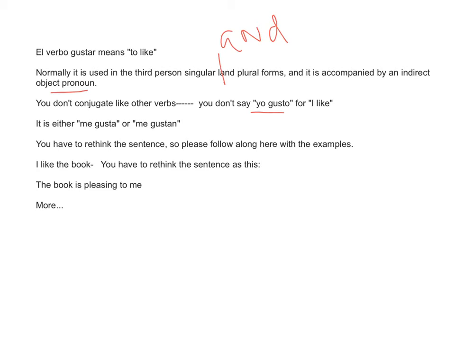So it's very important that you listen to how I do this. Whenever you have a sentence like I like school, or our example, I like the book, you have to rethink this sentence. Instead of I like the book, change it to the book is pleasing to me. How about if I like my house? Rethink it. My house is pleasing